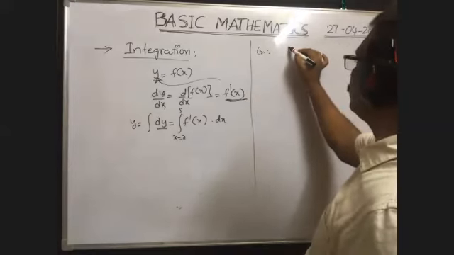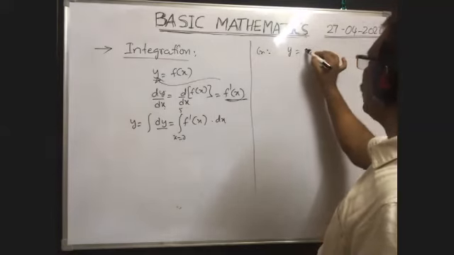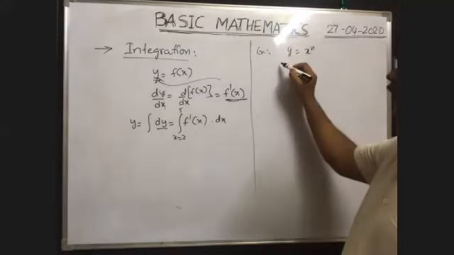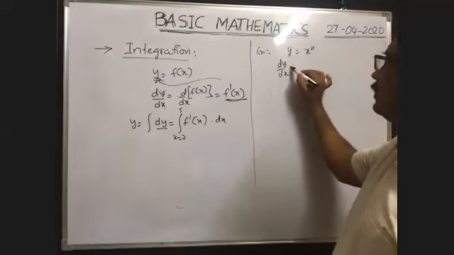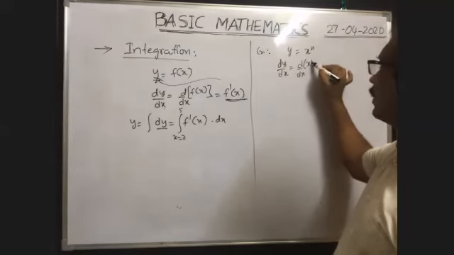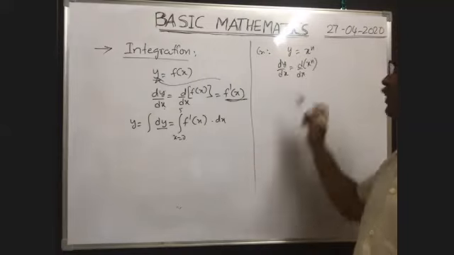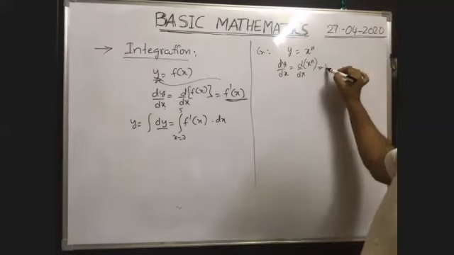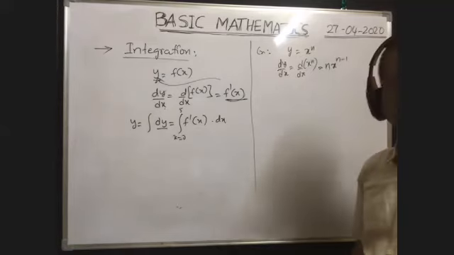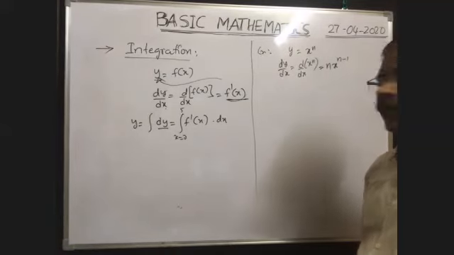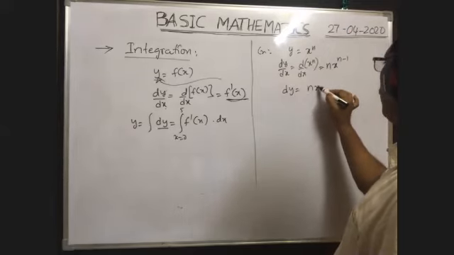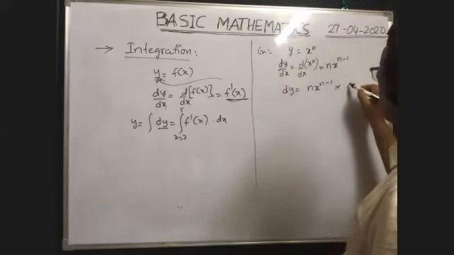You see, y is equal to x to the power of n is given. Then dy by dx is equal to d by dx of y, meaning x to the power of n. That means the differentiation of x to the power of n with respect to x is equal to n into x to the power of, this power must be reduced by 1, so n minus 1. You know. Okay. Now from this, dy is equal to n into x to the power of n minus 1 into dx.